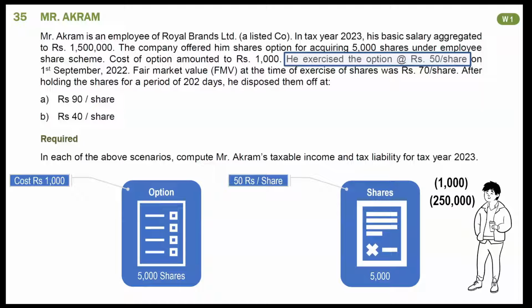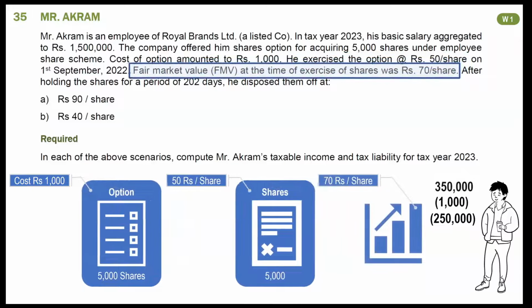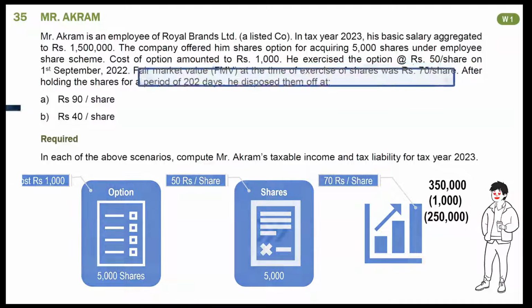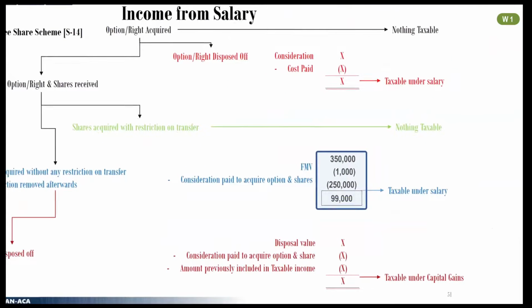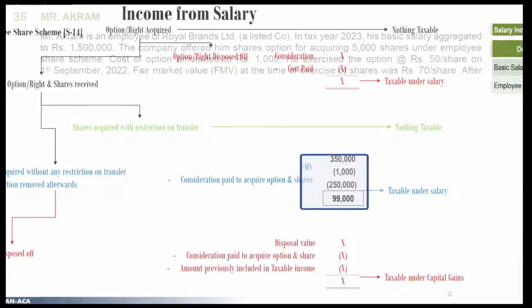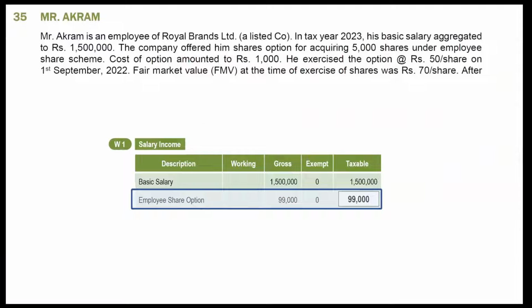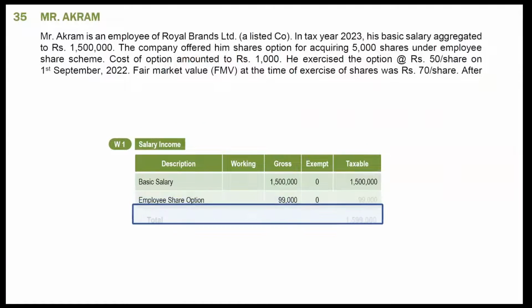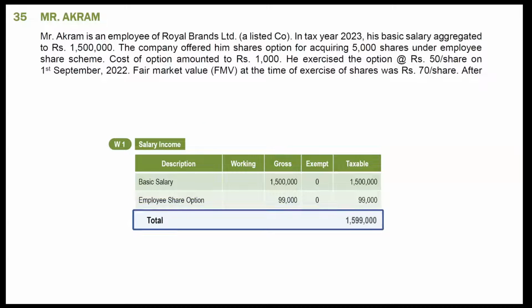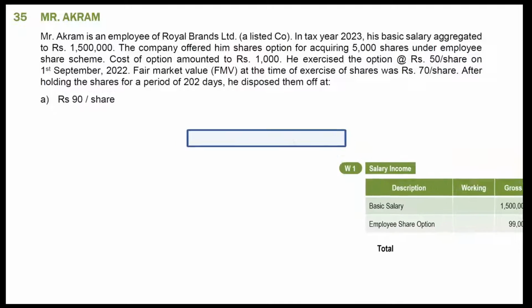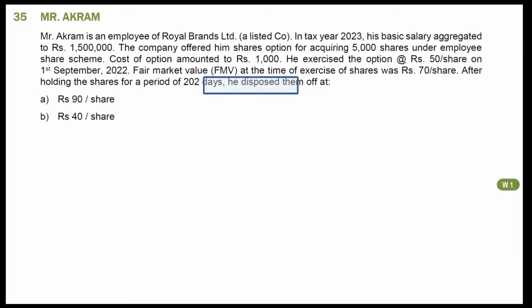On the day when shares were obtained, the market value of shares was rupees 70 per share. So 5,000 shares were worth rupees 350,000. According to section 14, rupees 99,000 will be chargeable to tax under salary income. Mention it in your working. This working is complete now. Let's make its total. Total comes to rupees 1,599,000.